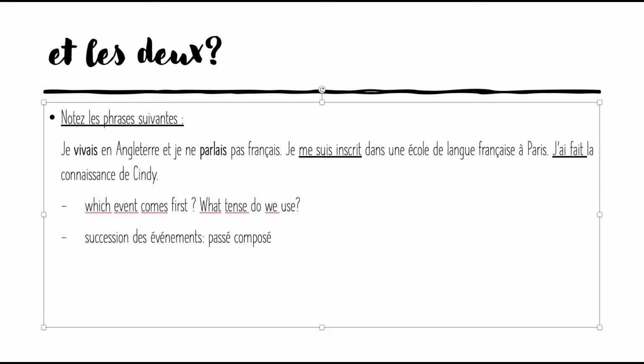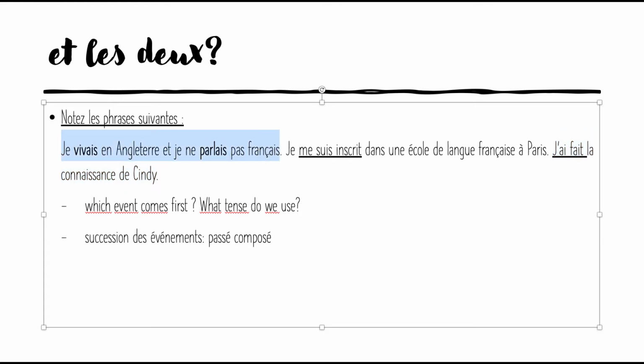When you have something like this and you don't have any of the functions in front of you, ask yourself this question: what event came first here? Looking at the sentence, we know for a fact that this came first because that person was living in England, didn't speak French, and then they moved to Paris, and then enrolled themselves in a language school. And then that person was speaking about Cindy. So this is the first event.